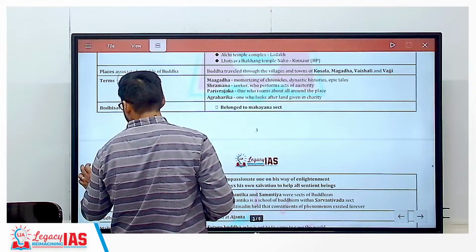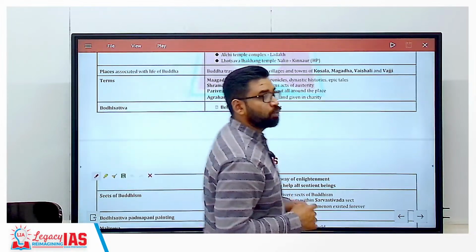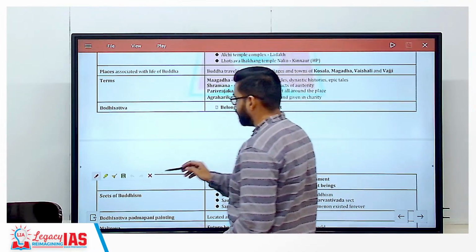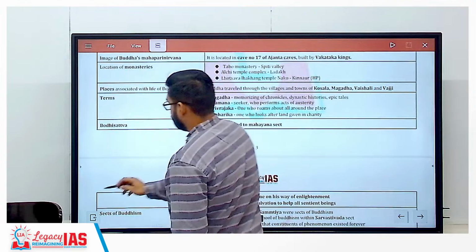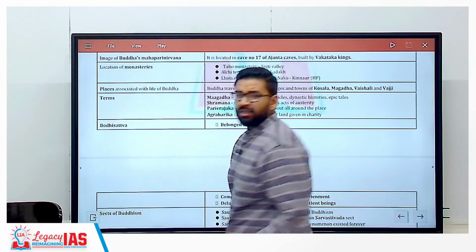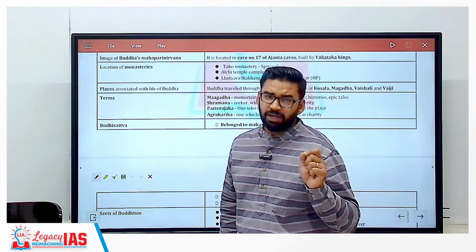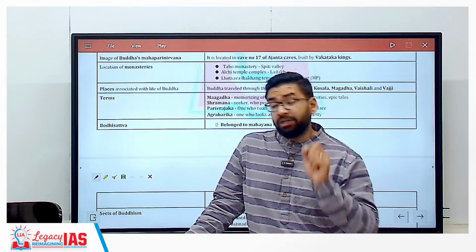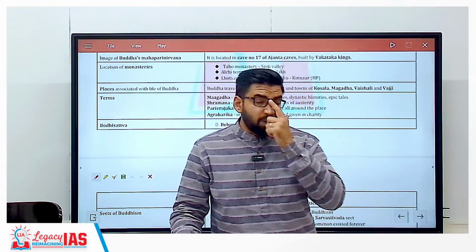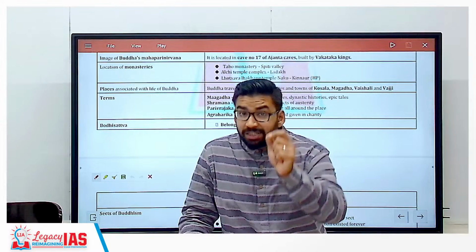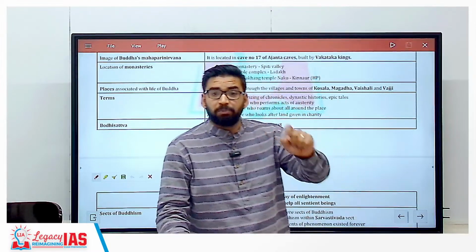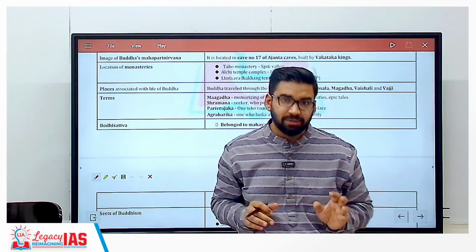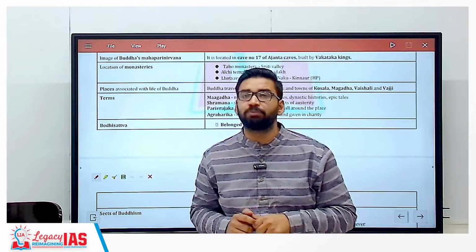Now another question in the UPSC Prelims examination was on monasteries. First of all, the monasteries associated with Buddhism. This is very rare. Getting my point? They asked this question only once. Clear? Now, is it important to remember the monasteries? Yes, if it is there in the newspaper. If any monastery is in the newspaper, then you should remember those things. UPSC might ask. Clear? Try to understand the demand of UPSC.